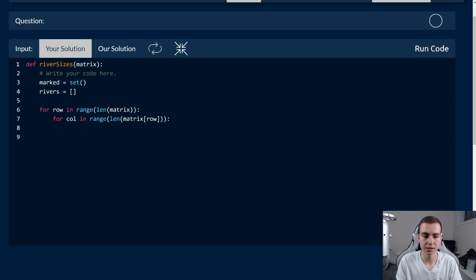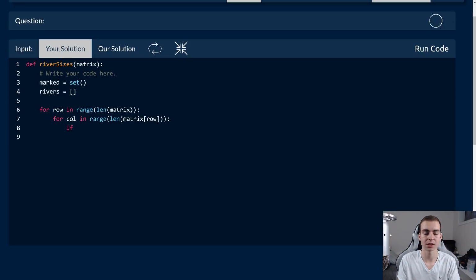Now the reason we're doing this is because this is going to essentially tell us how long each row is, because we know these might not necessarily be the same in terms of length and width. So for each row in our matrix, we'll figure out how long that row is and then loop through every single position. Okay, so now that we've done that, the first thing that we need to do is look at the current position in our matrix, so our row col position. We need to see if that's a 1, and we need to make sure that we haven't already looked at it in the marked set.